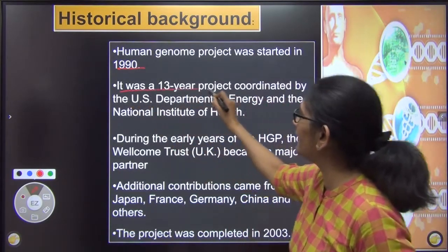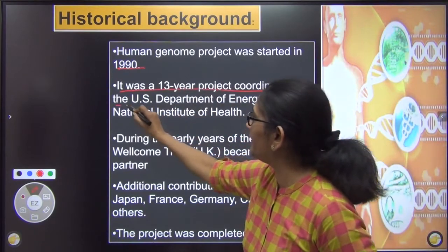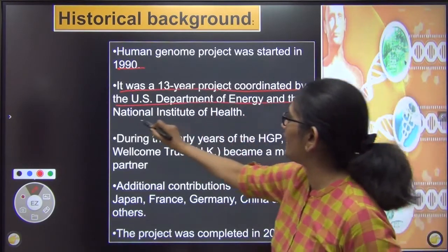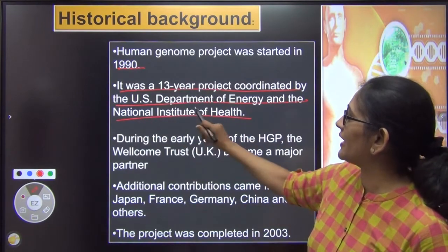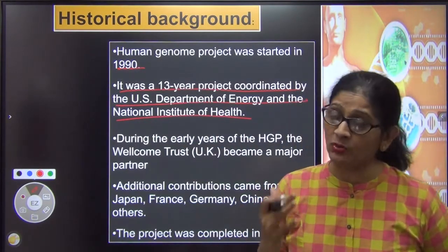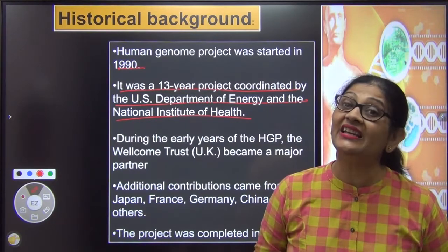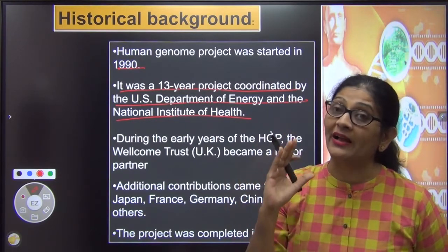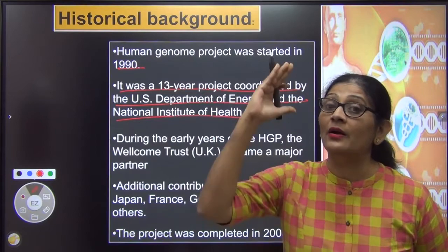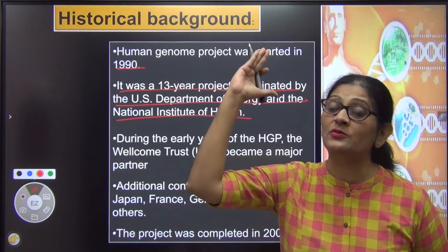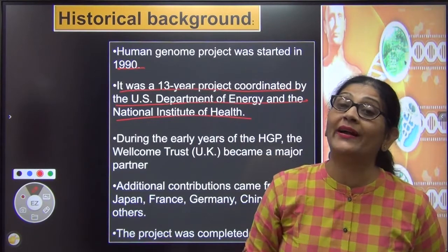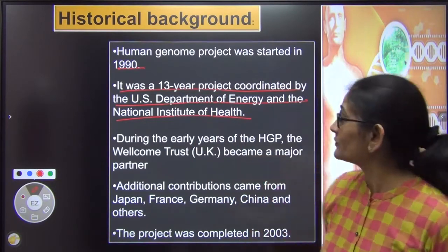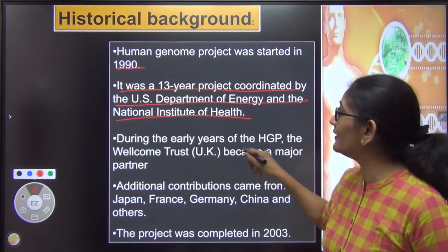This was a 13-year project which was coordinated by the US Department of Energy and National Institute of Health. US के Department of Energy and National Institute of Health ने ये project take up किया था. It was a 13-year long project. Can you imagine, to study the human genome, that is all the genes, all the nucleotides which make up all the genes of all the chromosomes, it would have required 13 odd years, imagine. Okay? And this was taken up during the early years.